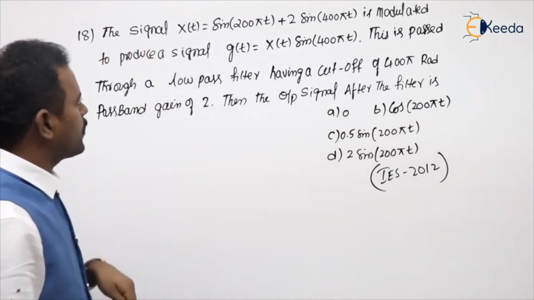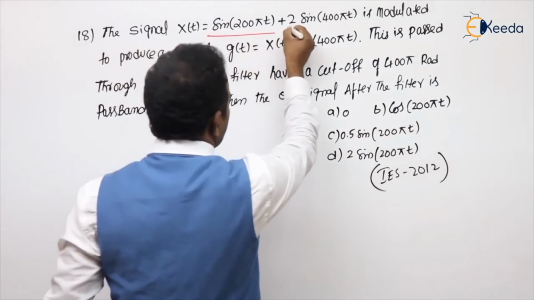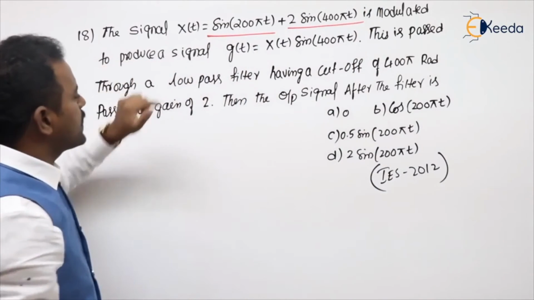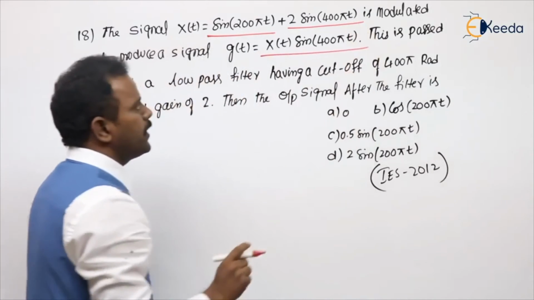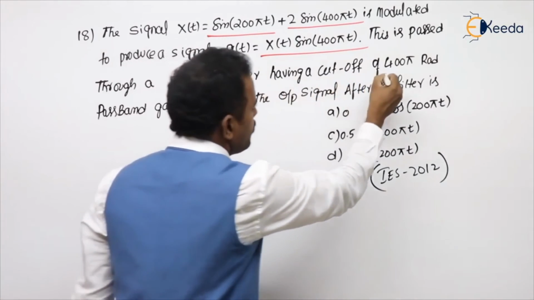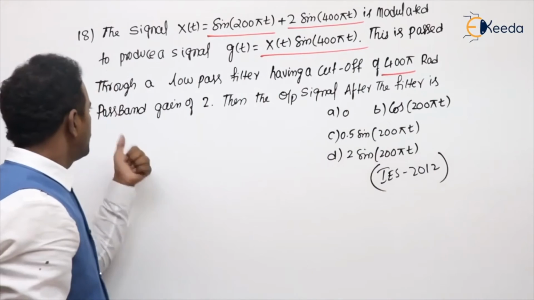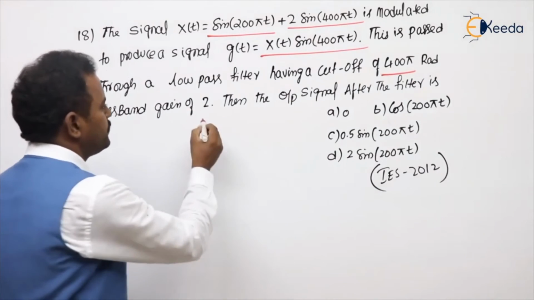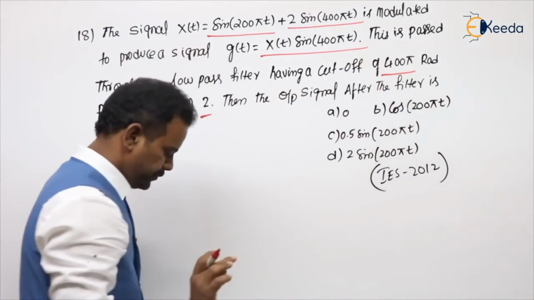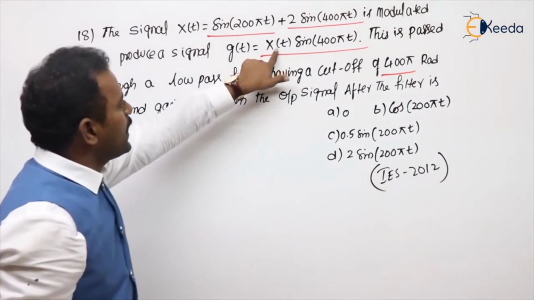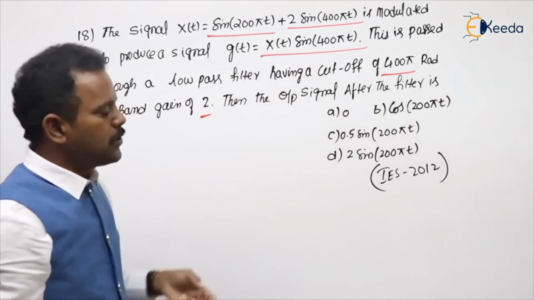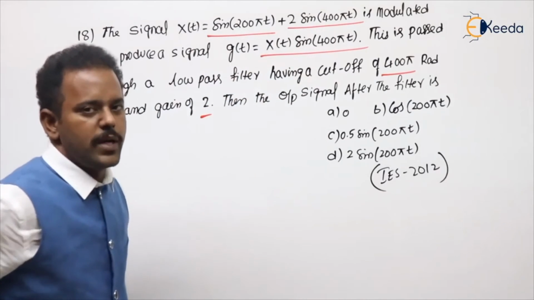The signal x of t equal to sine 200 pi t plus 2 sine 400 pi t is modulated to produce a signal g of t equal to x of t into sine 400 pi t. This is passed through a low pass filter having cutoff frequency of 400 pi. The pass band gain is 2. Then the output of the signal after the filter: g of t equal to x of t into some sine or cos. Multiplication means modulation he is doing, then passing through some LPF. What is the output, he is asking.